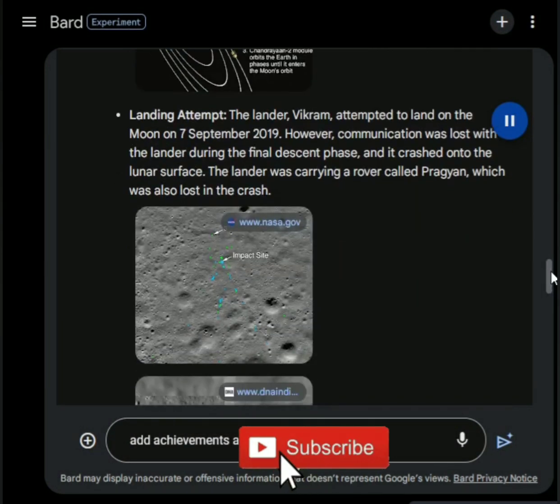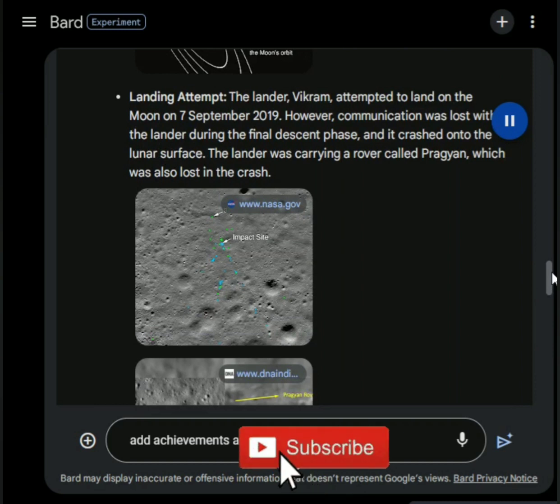Landing attempt. The lander, Vikram, attempted to land on the Moon on the 7th of September 2019. However, communication was lost with the lander during the final descent phase, and it crashed onto the lunar surface. The lander was carrying a rover called Pragyan, which was also lost in the crash.